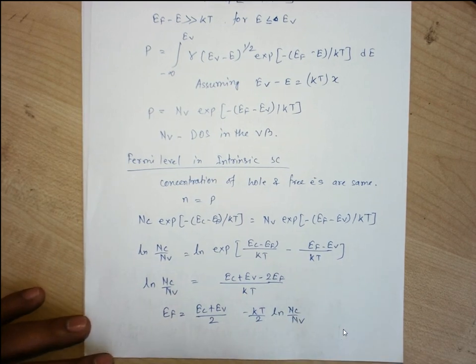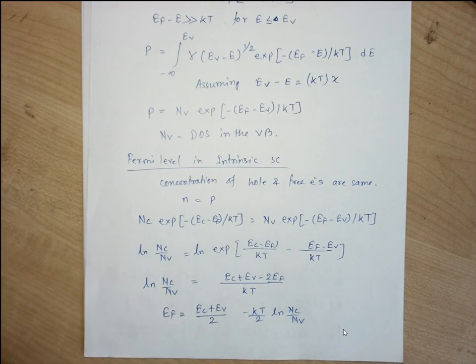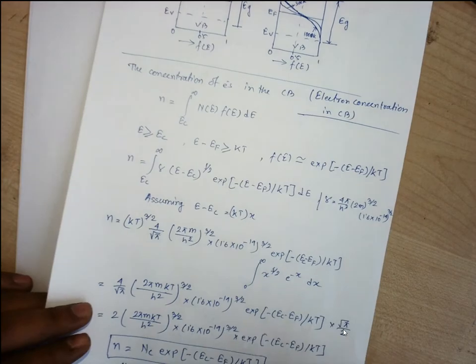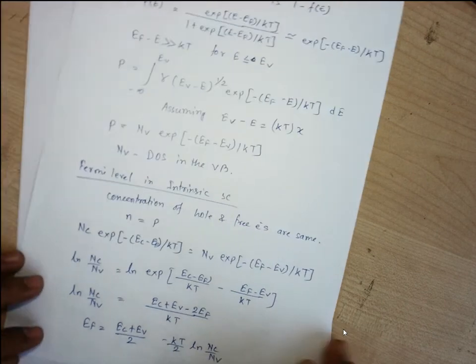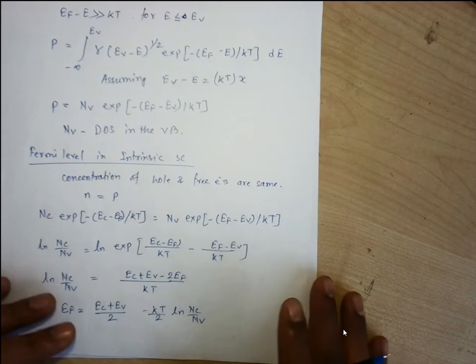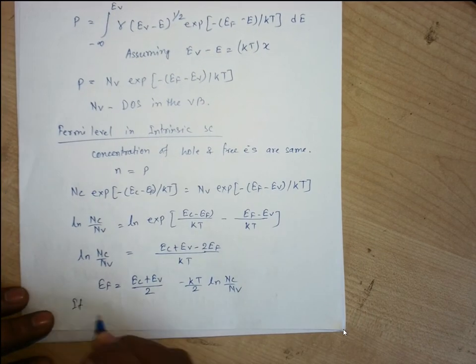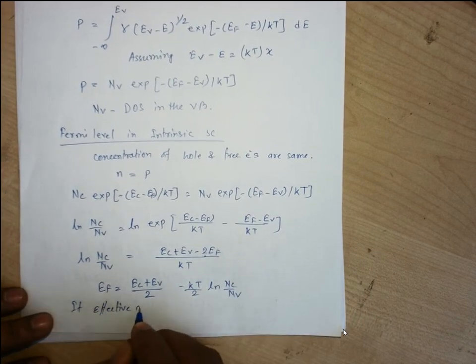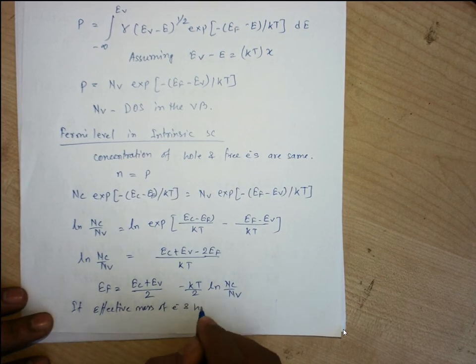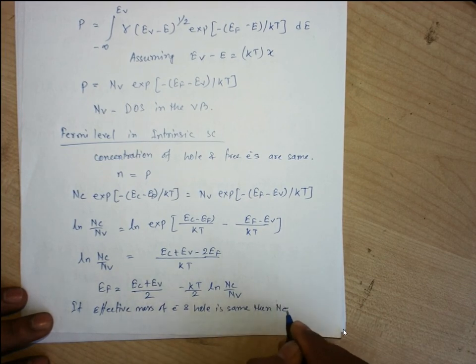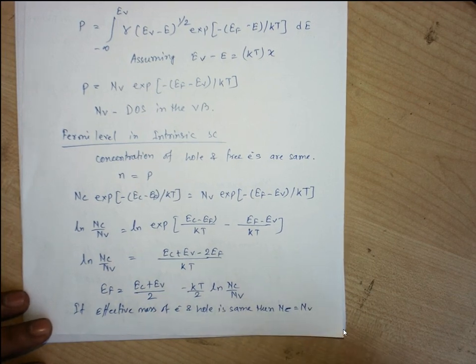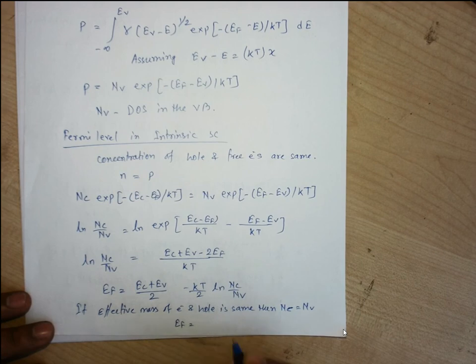If the effective masses of electron and hole are the same, then Nc and Nv are the same, right? This m value is supposed to have the same kind of expression for Nv. So if the effective masses of electron and hole are the same, then Nc equals Nv, and we can say that Ef is equal to Ec plus Ev by 2.